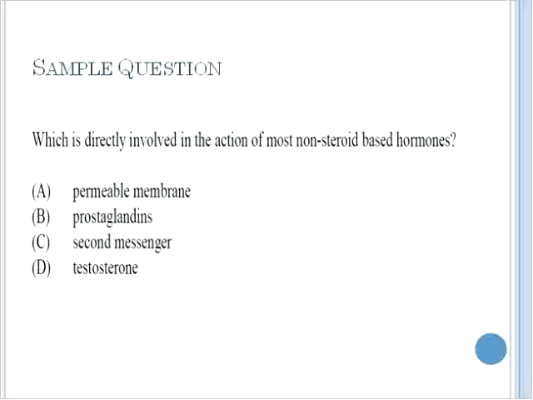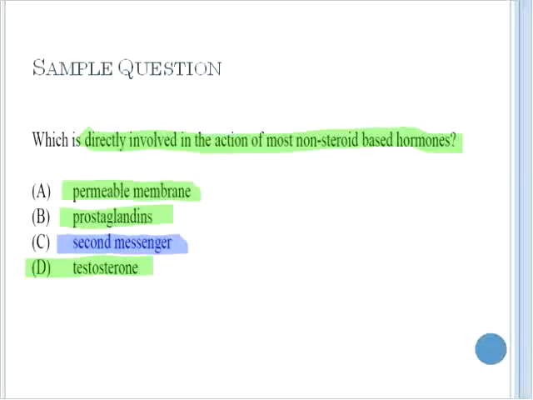This question asks which is directly involved in the action of most non-steroid based hormones. It is not crossing the membrane. It is not prostaglandins. Testosterone is a hormone itself, but with non-steroid hormones, it sets off an enzyme cascade, a second messenger.